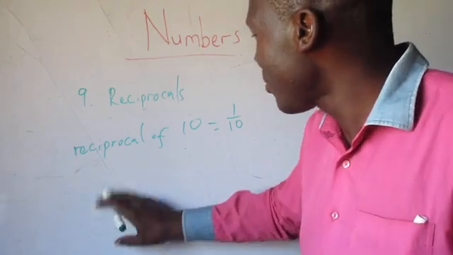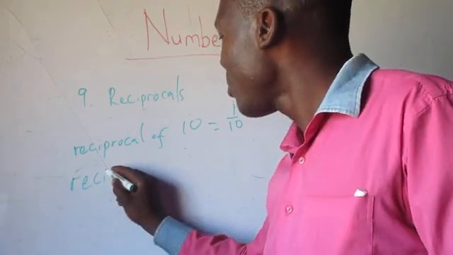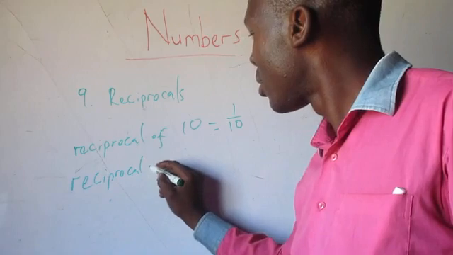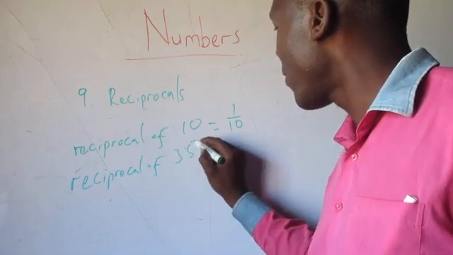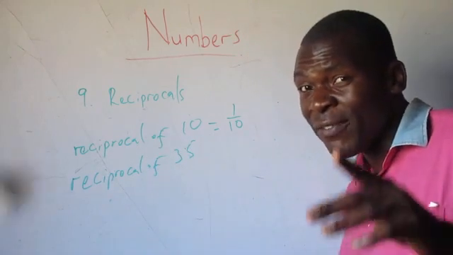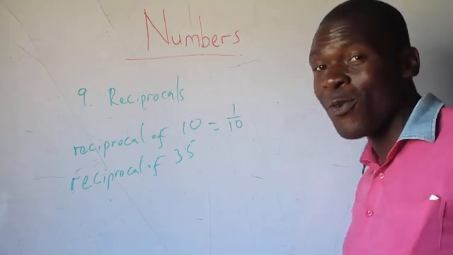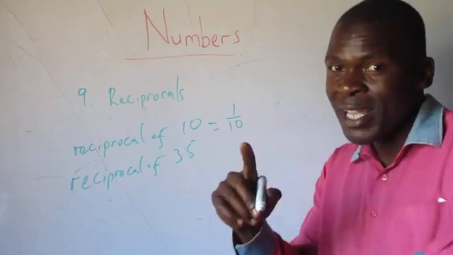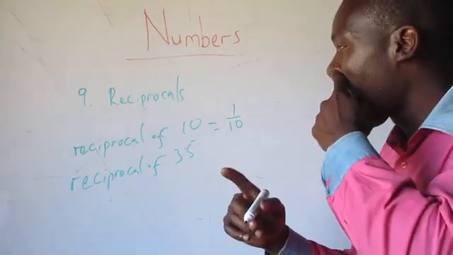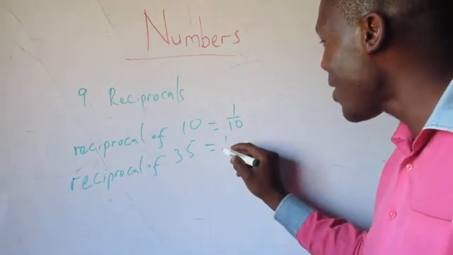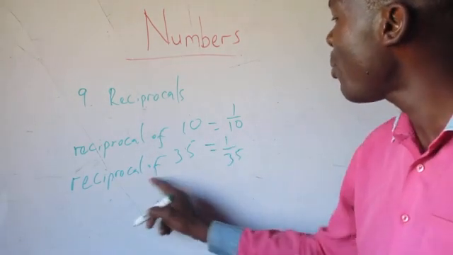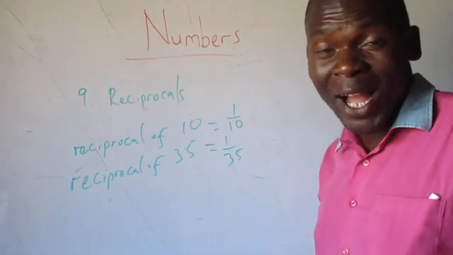Think of any number. Reciprocal of 35. You know that 35 can be expressed as 35 over 1. So if we invert 35 over 1, we get 1 over 35. So the reciprocal of 35 is 1 over 35.